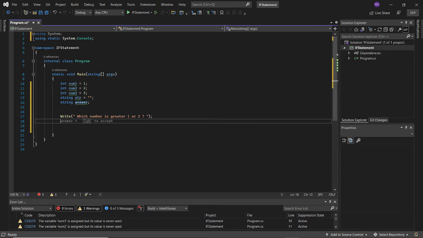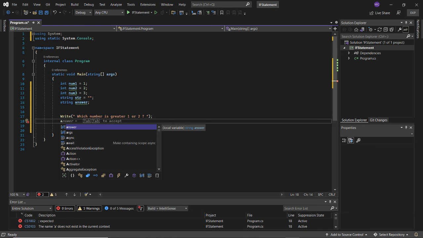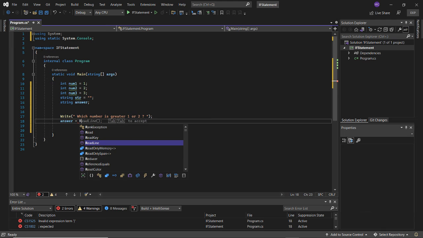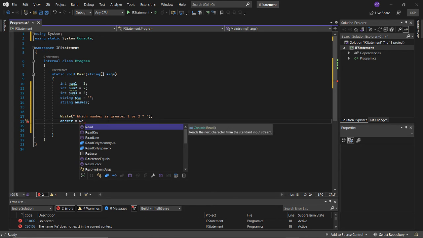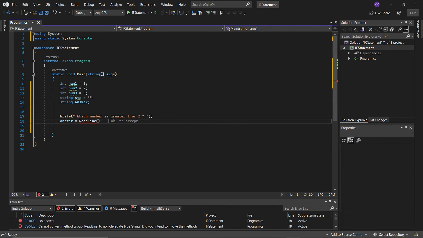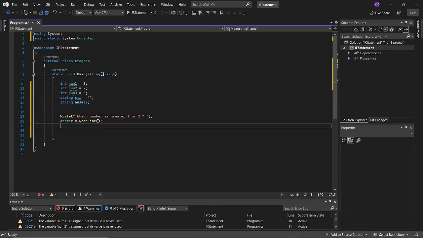So what we're going to do is take one of our variables that we created, and that variable is answer, which is a string. So we're going to say answer equals read line. Oh, we could have gone with what IntelliSense said. We could have gone with that instead of me typing it out. So that's even better. It saves a lot of time, IntelliSense sometimes, and sometimes IntelliSense doesn't guess correctly.